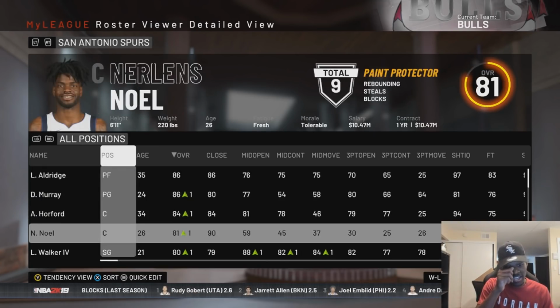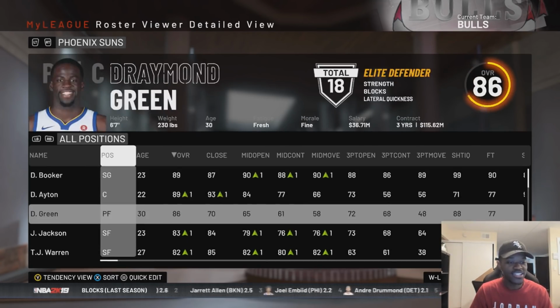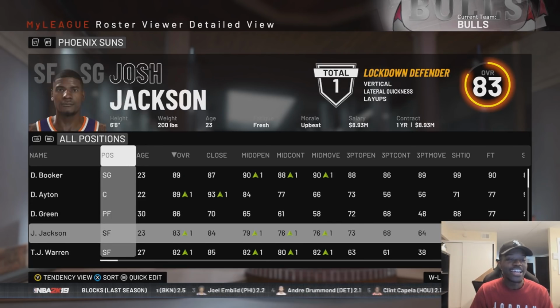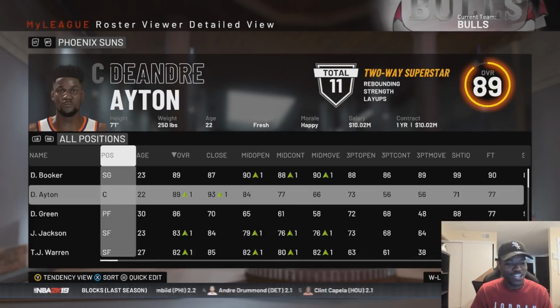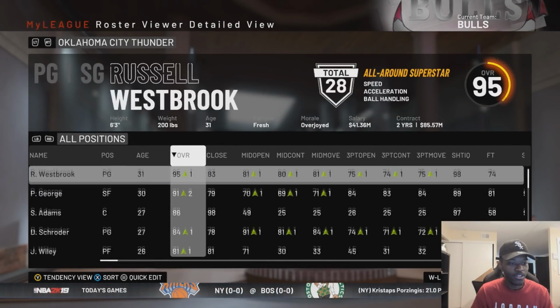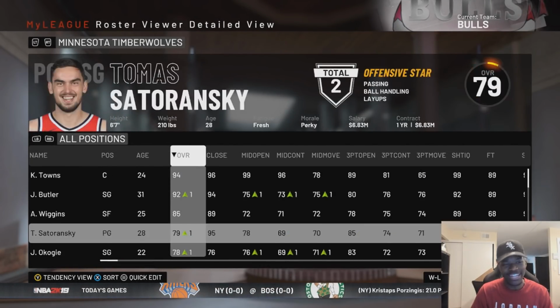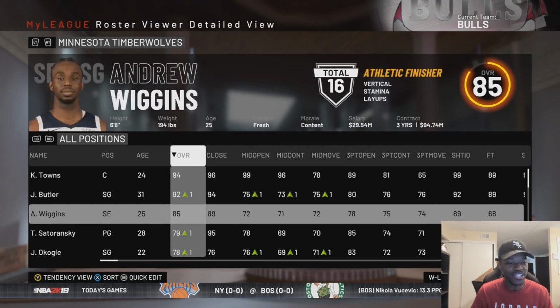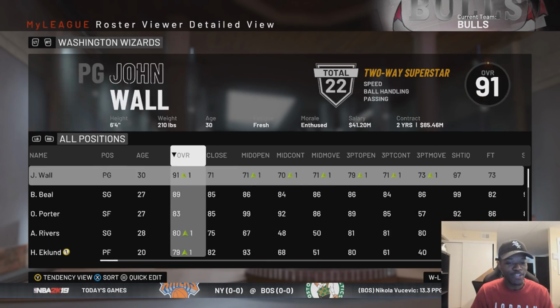The Spurs, same roster. The Suns, they picked up Draymond Green. I don't remember if they made the playoffs last year, but if they didn't, this should be a year they make it. With D-Book, DeAndre Ayton almost a 90, and now they got an anchor to their defense with Draymond Green. OKC didn't do anything, but they didn't really have to. They ended up being very good that season. And then I think that's pretty much it around the league.